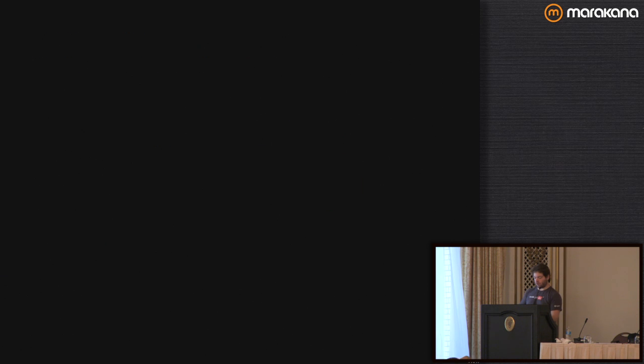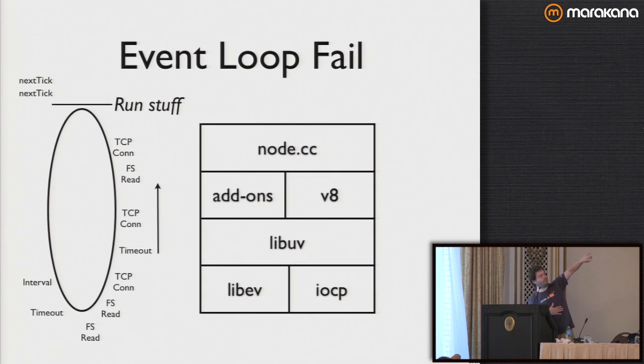So if we go back to our diagram, at the top you've got the next tick. Basically, we've got this situation where when we get a TCP connection, it goes, oh, we've got an event listener on the TCP connection, and then that calls emit, and you basically bubble a ton of JavaScript up. So the TCP connection goes, oh, I'm attached to a web server. That's like a request, and goes up and up and up.